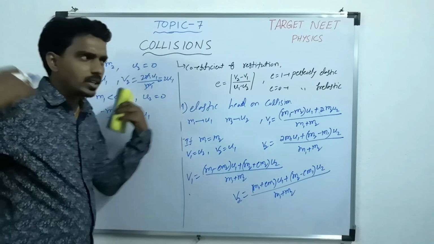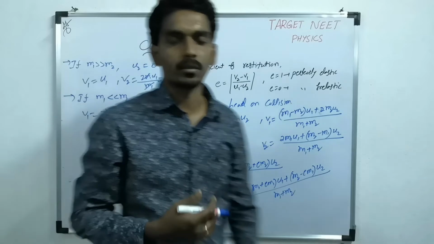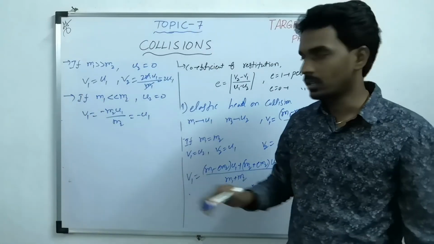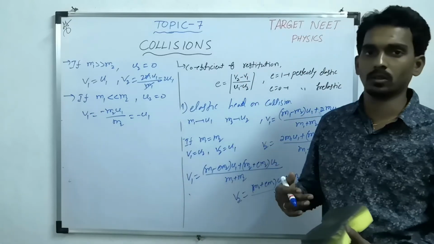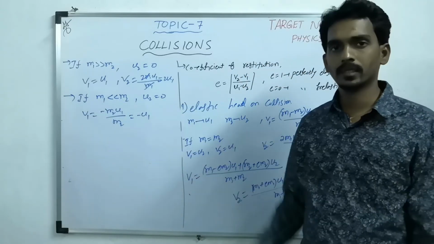The faster you go and hit the wall, with the same velocity you will return back. That's why minus. You go and hit slowly, then you come back slowly. You go and hit fast, then you come back fast.